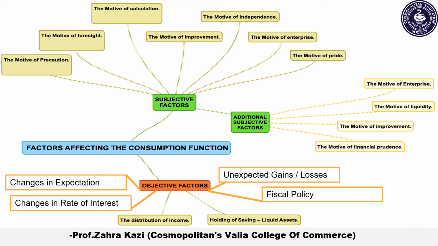If the country is providing equal distribution of income, then people's consumption level will increase. If there is unequal distribution of income, the people's consumption level will fall. Second, and the last one, is the holding of saving liquid assets. So if people have a large amount of savings, their consumption level will increase and vice versa.